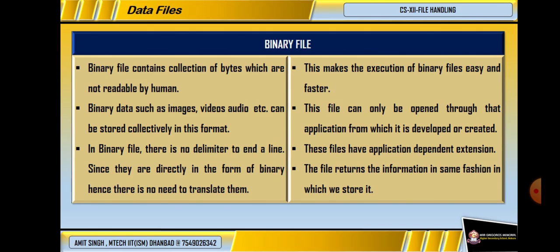A binary data file stores anything in the same format, starting from image, video, audio, etc. In binary form, there is no delimiter, meaning there is no separator between two words or characters.